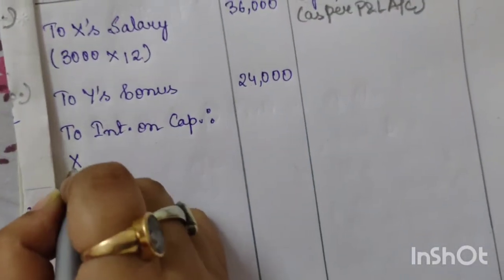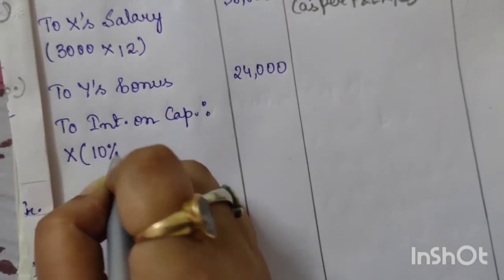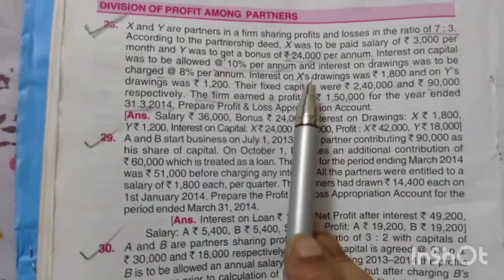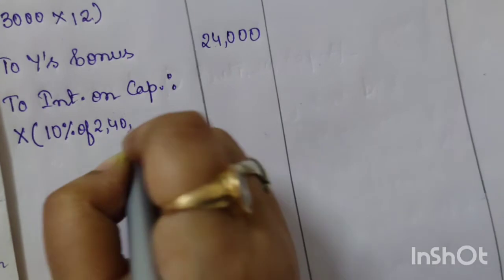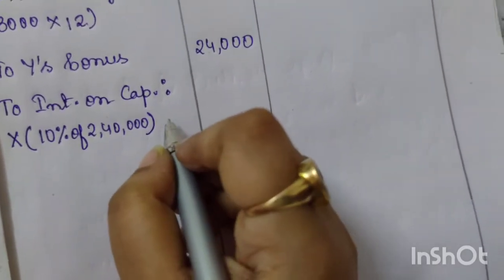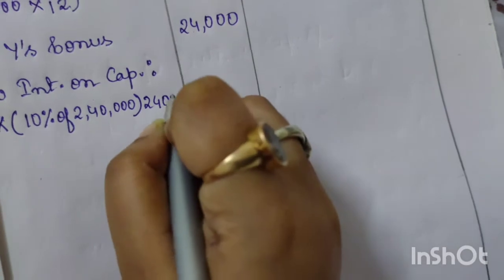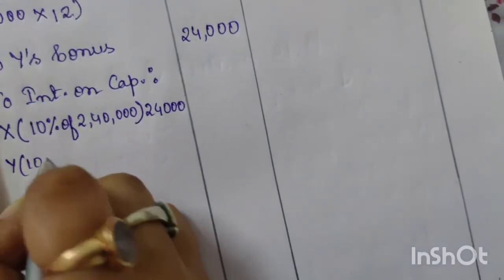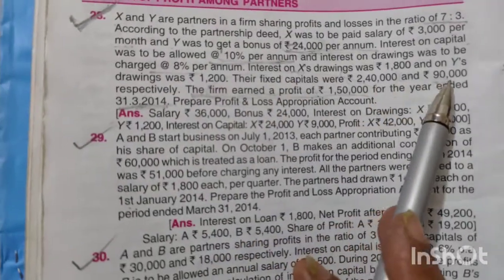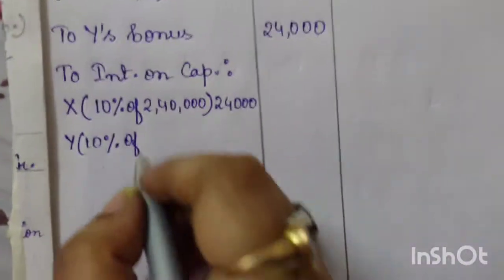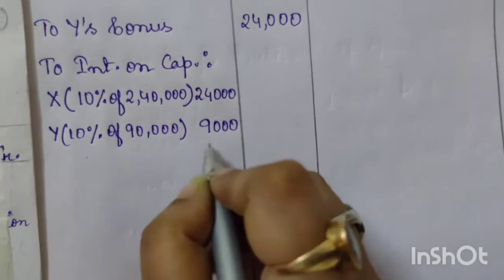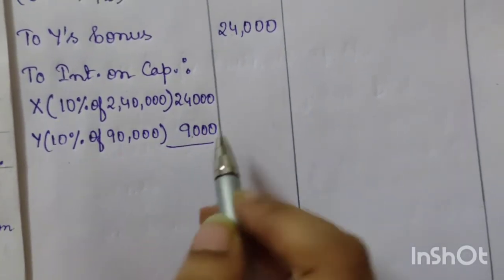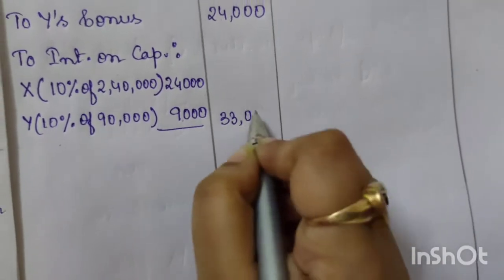To interest on capital, for X, 10% of his fixed capital 2,40,000 is 24,000. Next for Y, 10% of 90,000 is 9,000. Here 24,000 plus 9,000, the total will be 33,000.